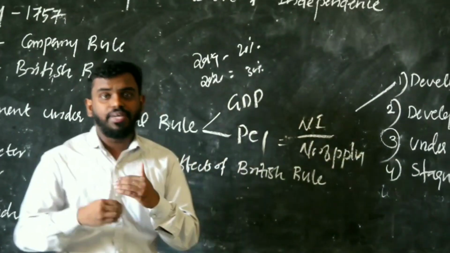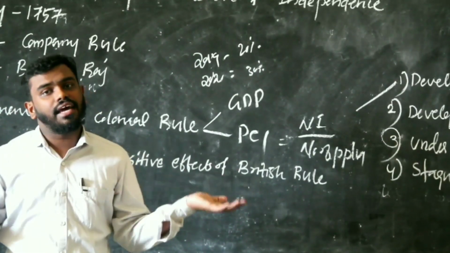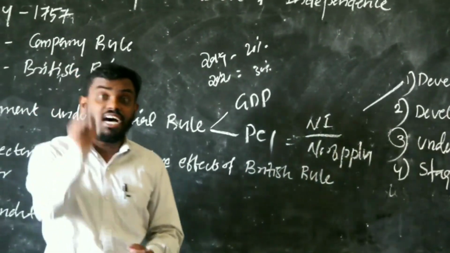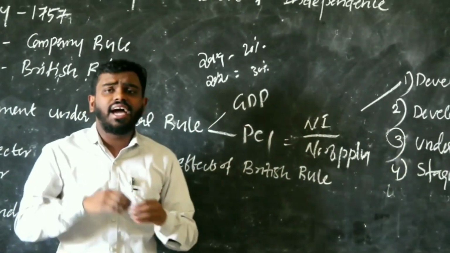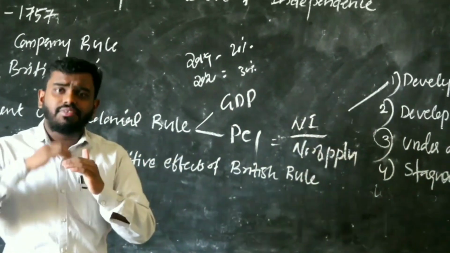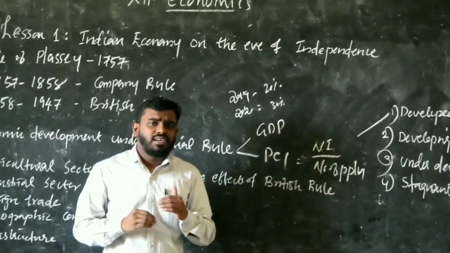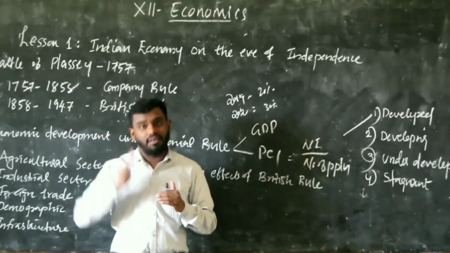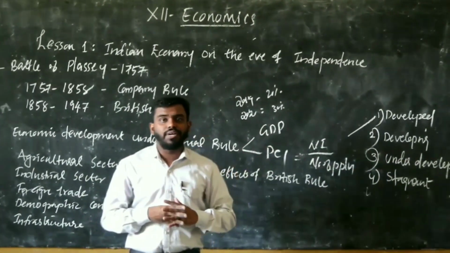So if the GDP growth as well as per capita income growth rate is high, then that country will be treated as a developed economy. Then developing and underdeveloped economy: in that country also GDP growth is rising, but not at that high a rate. So that country is treated as a developing or underdeveloped economy.